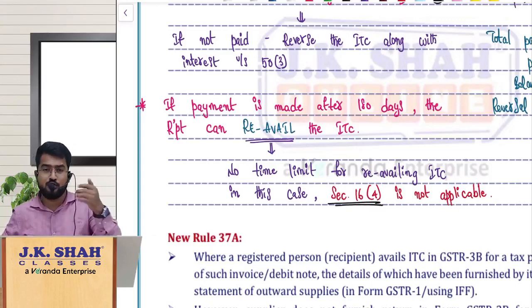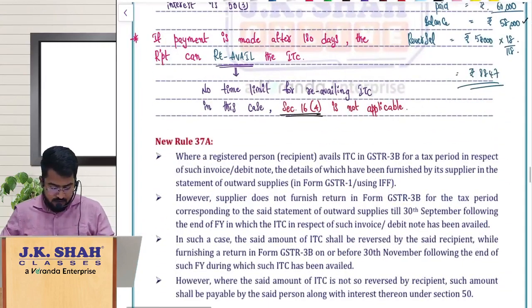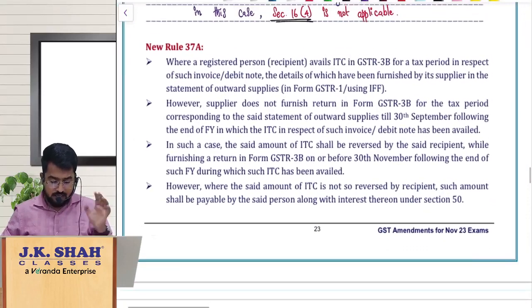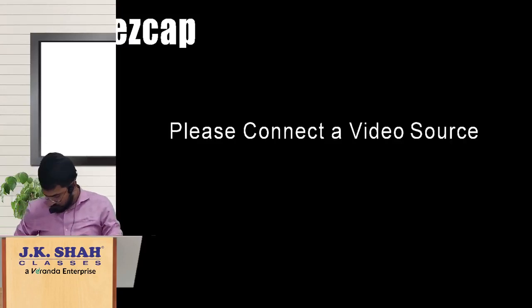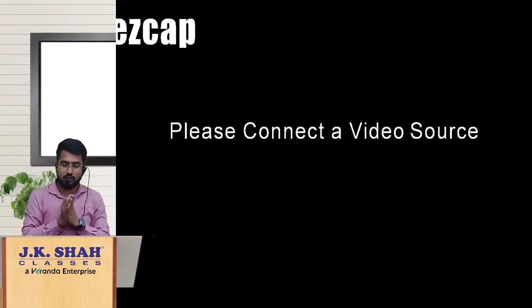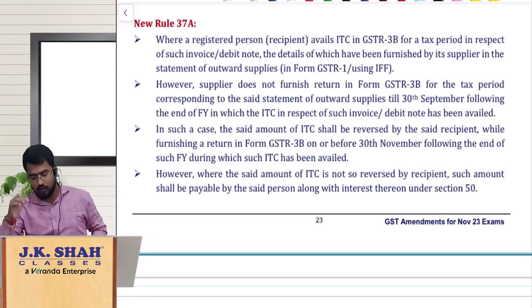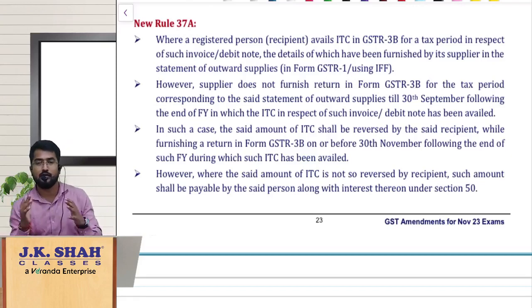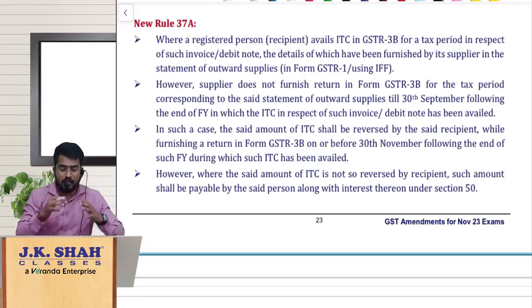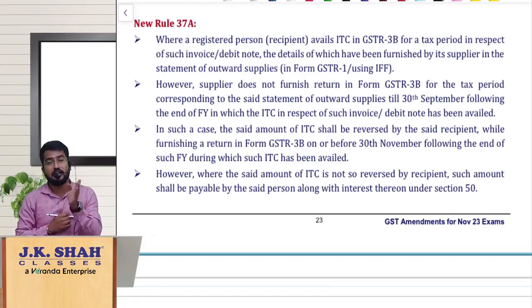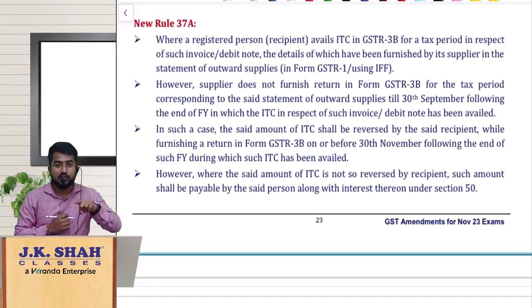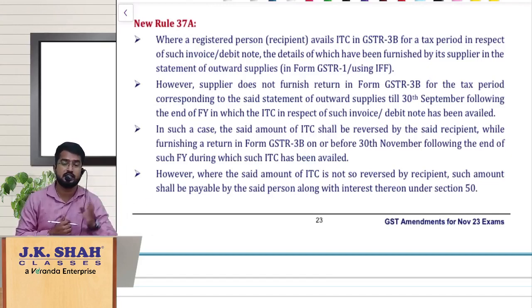So let us move on to the next one, new rule 37A. So what is it all about? So what is this new rule? Here, my dear friends, please understand, this new rule is going to punish the recipient because the supplier has not filed his GSTR 3B and paid taxes to the government.